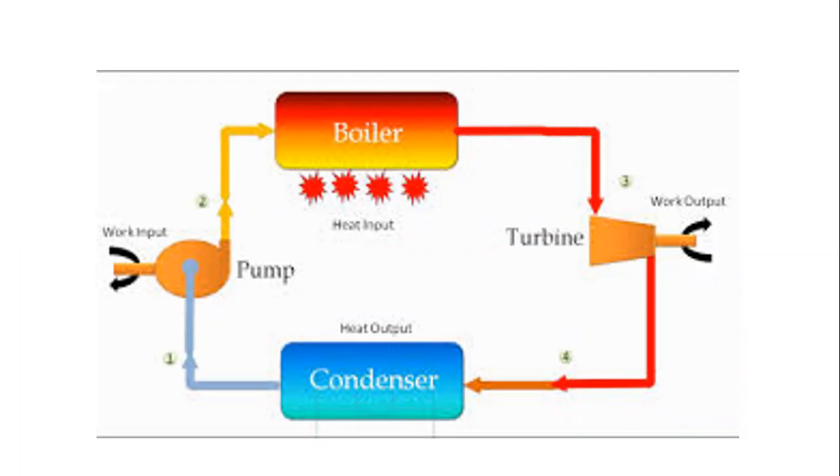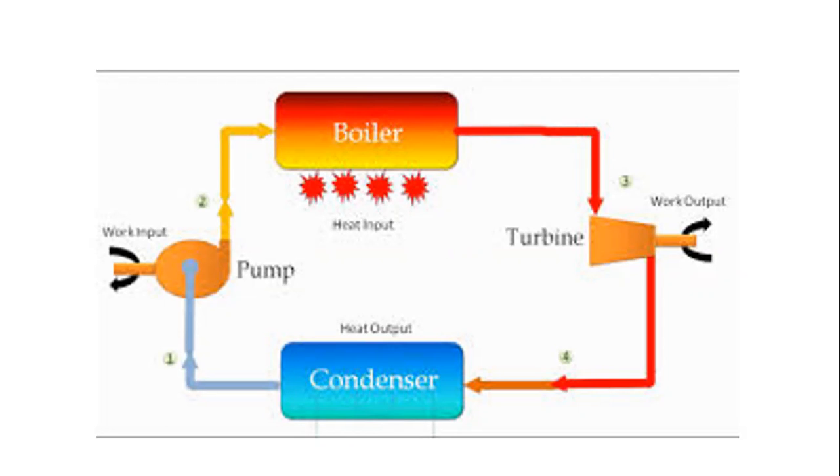The water is converted into steam energy by using the hot gases and pumping of the water. The combination of the hot gases and the pumping of the water totally converts it into steam energy in the boiler. Then that steam energy is given to the turbine.